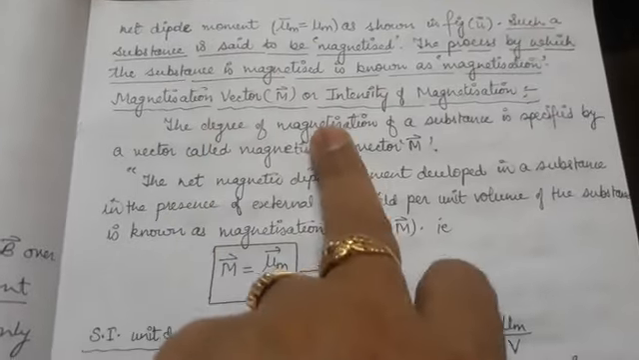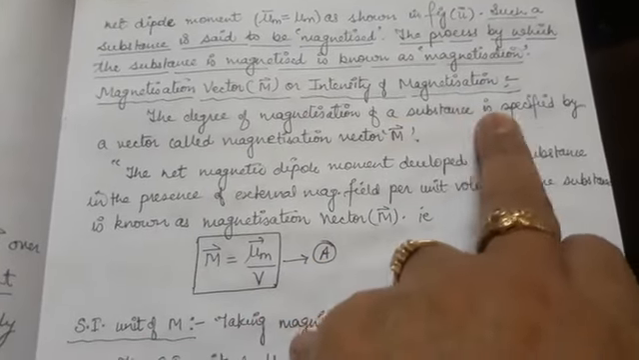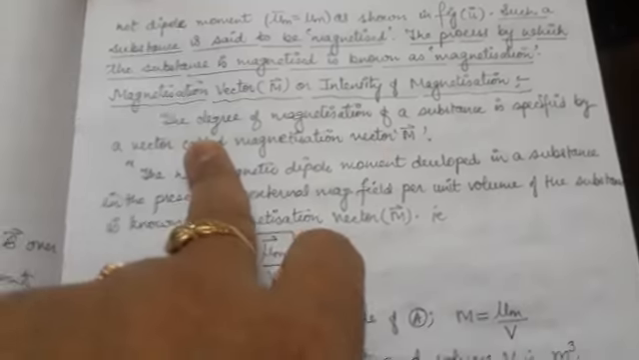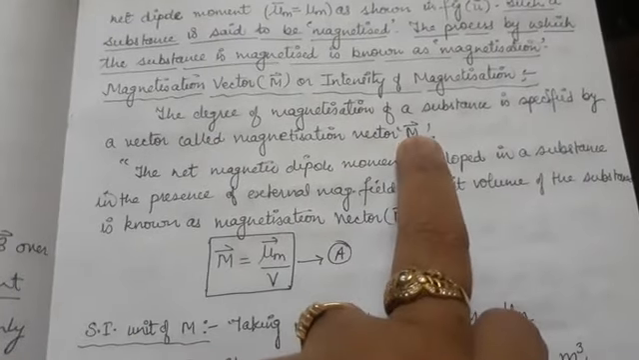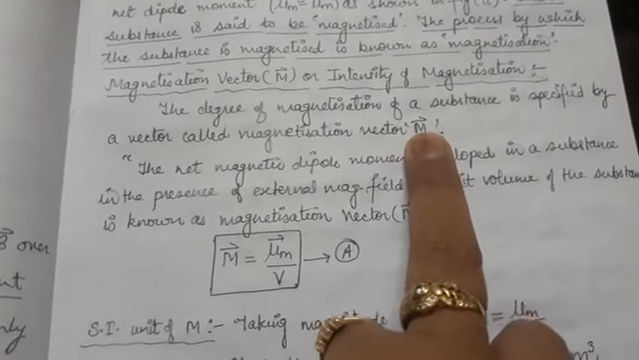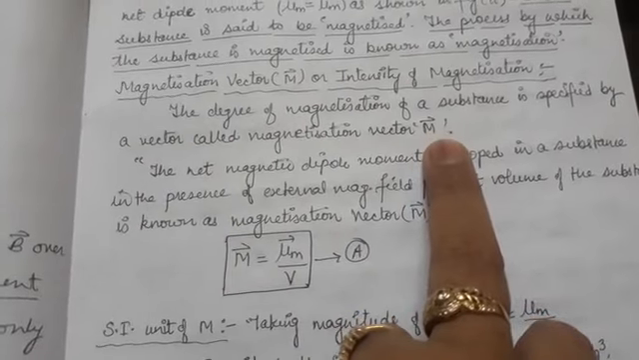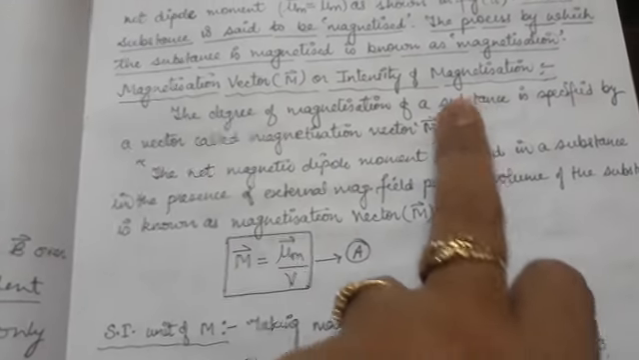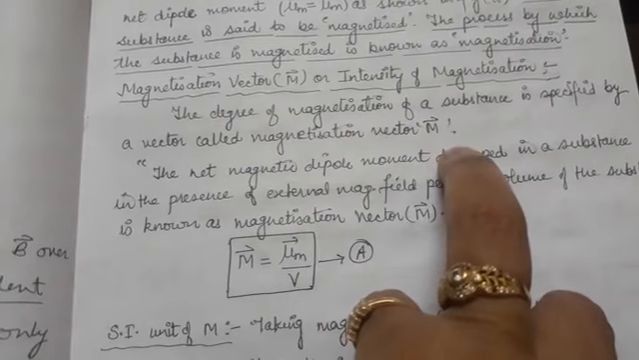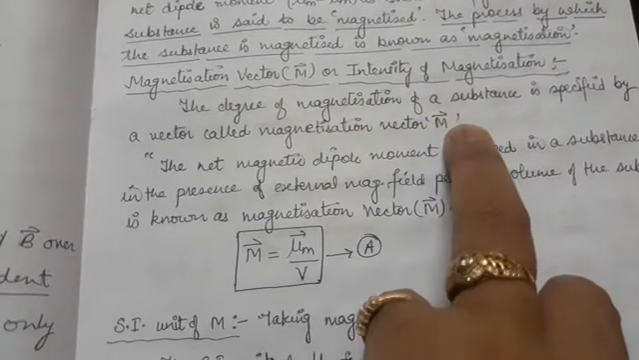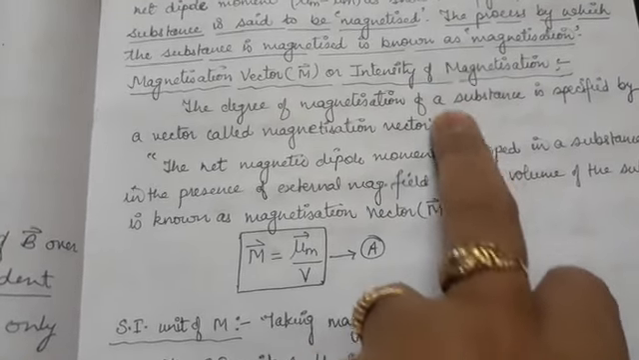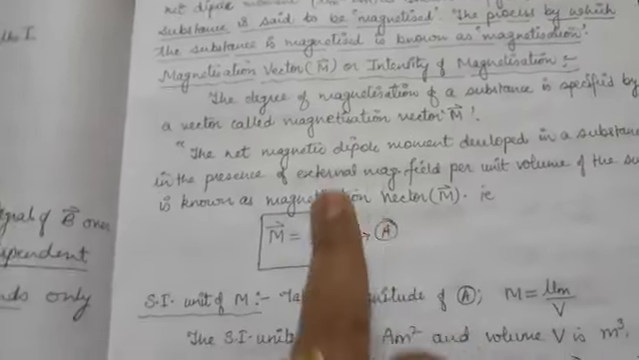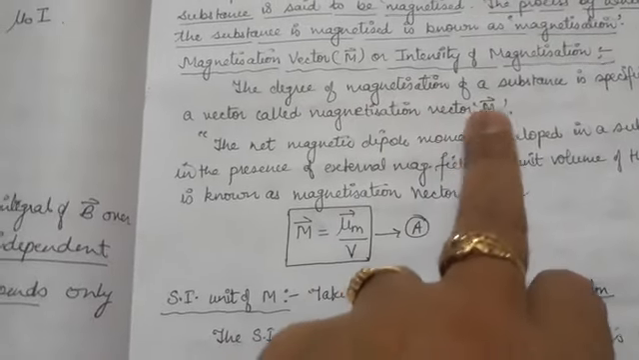So the degree of magnetization of a substance is specified by a vector called magnetization vector M vector. It means how much a given substance can be magnetized. This gives me the strength of magnetization, means the intensity of magnetization of that material. Alright. Now we can give the specific definition to this M vector.